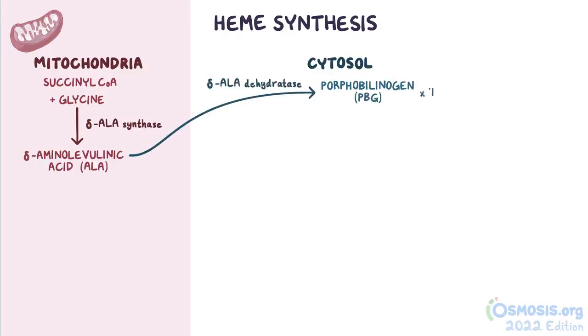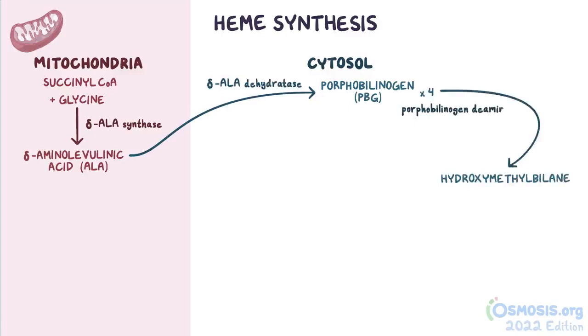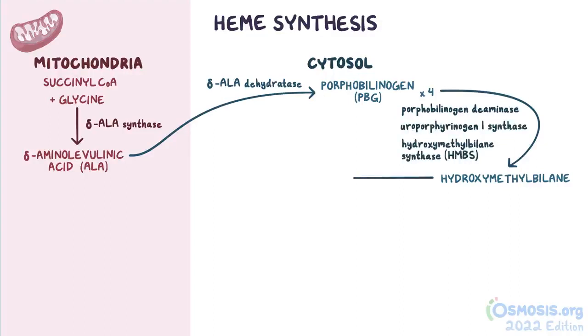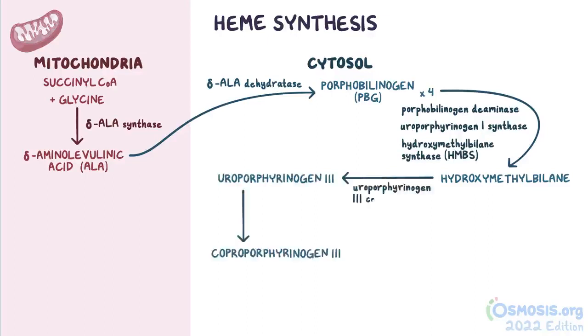From there, 4 molecules of porphobilinogen condense together to form hydroxymethylbilane, with the help of porphobilinogen deaminase. Note that porphobilinogen deaminase is sometimes called uroporphyrinogen 1 synthase, or hydroxymethylbilane synthase, or HMBS for short. Afterwards, hydroxymethylbilane is converted to uroporphyrinogen 3, and catalyzed to coproporphyrinogen 3 via uroporphyrinogen 3 cosynthase, and uroporphyrinogen decarboxylase, respectively.